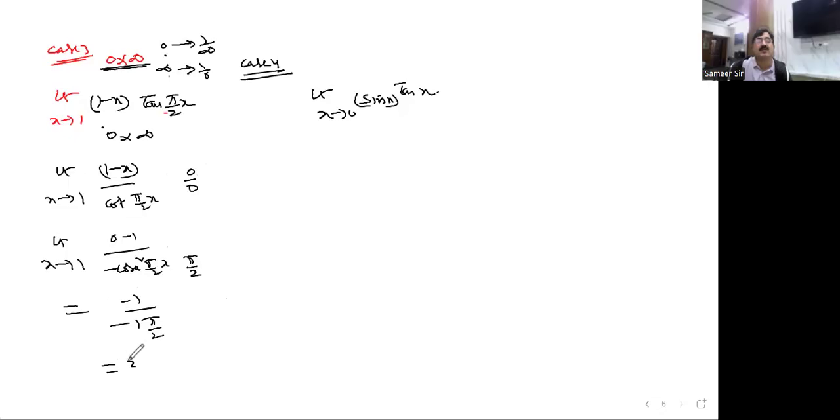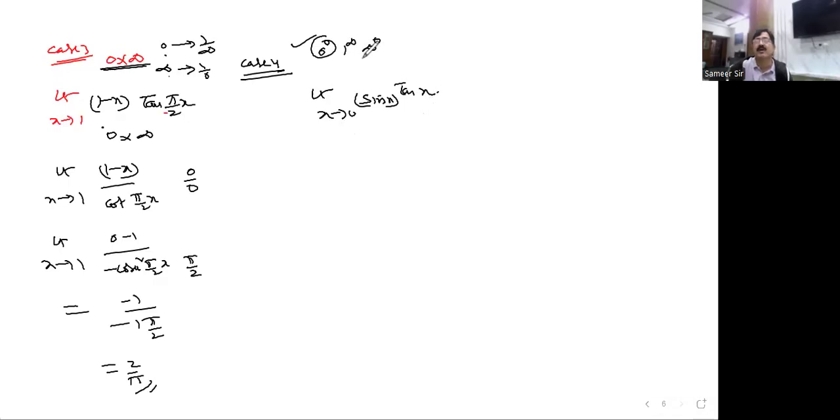So your answer is what? 2 by pi. You got it? 2 by pi. So whenever you find a 0 into infinity form, you have to solve it like this. And now the next one is 0 to the power of 0, 1 to the power of infinity, infinity to the power of 0. I have taken one example here to do this one.